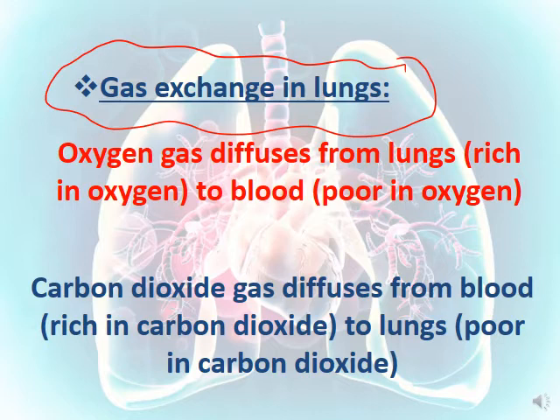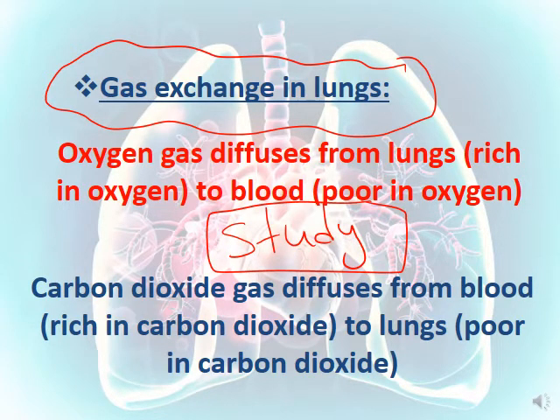Whereas carbon dioxide gas diffuses from the blood, which is rich in carbon dioxide, to the lungs, which are poor in carbon dioxide. You have to study these because you're going to use them a lot in indications and in conclusions. These are very important notes. You have to study them from now on.